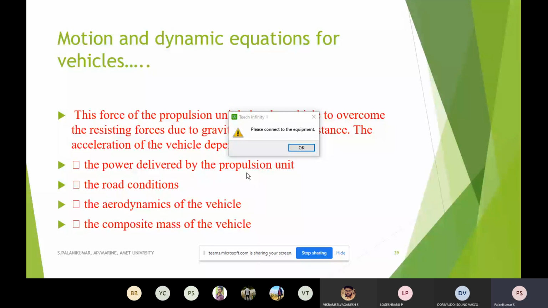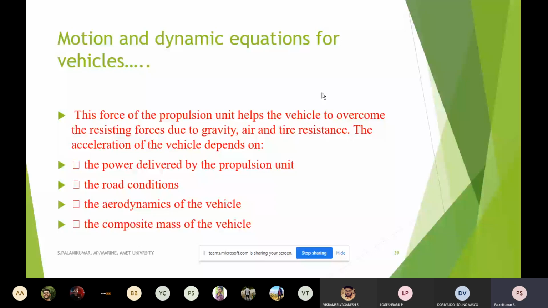After that, whatever propulsion power is developed will be converted to the rear and front wheels, where the tractive force will be there. So the summation of the tractive forces in the front and rear wheels minus the four forces I mentioned, rolling resistance, aerodynamic drag, gradient resistance and acceleration resistance, has to be subtracted. As a result of this, my acceleration will be there, that is dv by dt.